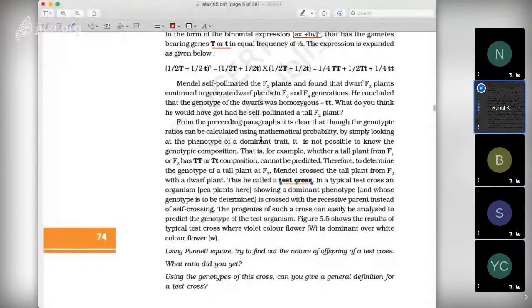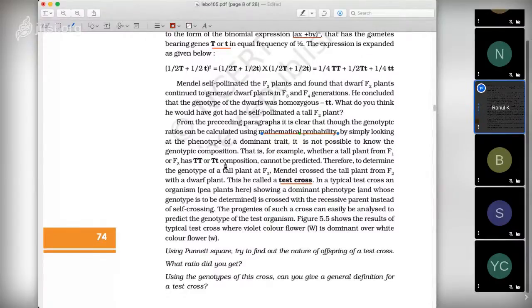Without the knowledge of mathematical probability, he would not have been able to come to this conclusion. It is not possible to know the genotypic composition without mathematical knowledge. So mathematics is very, very important to understand biological phenomena. For example, whether a tall plant from F1 or F2 has capital TT or capital T small t composition cannot be predicted.